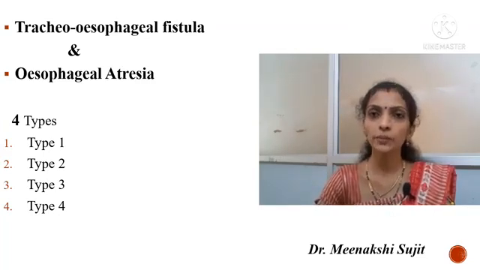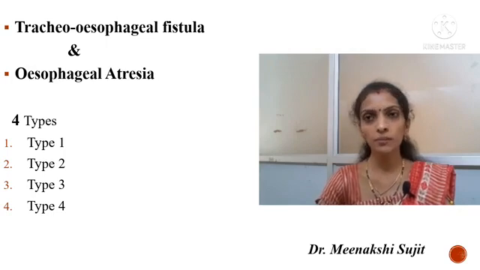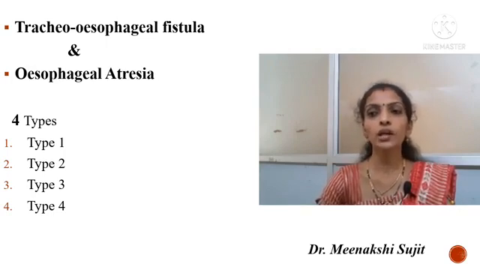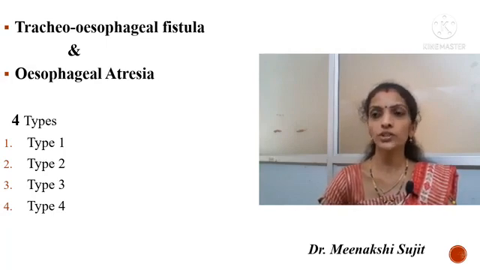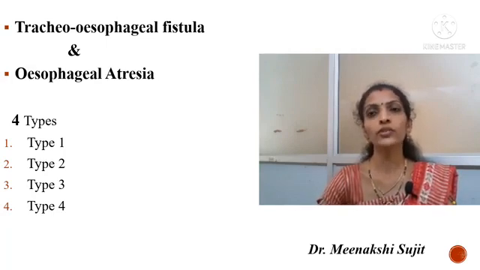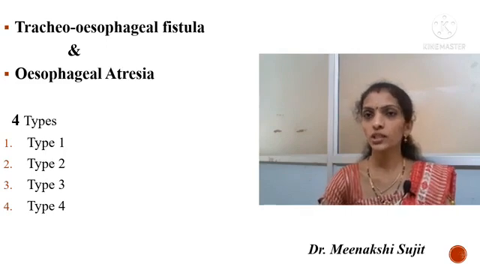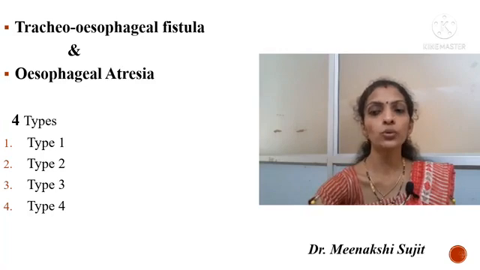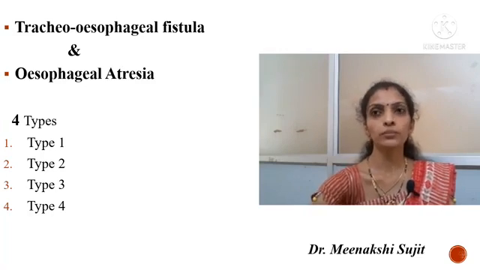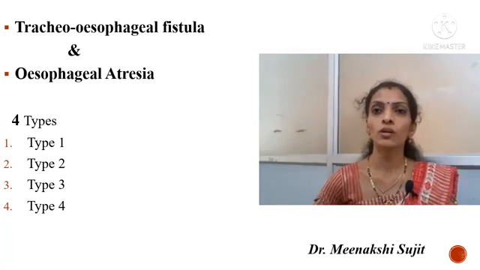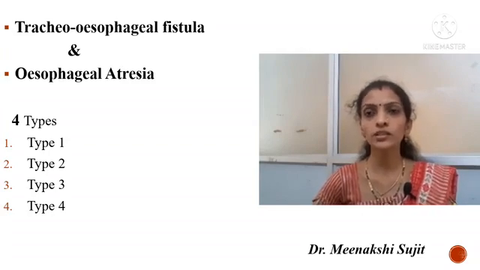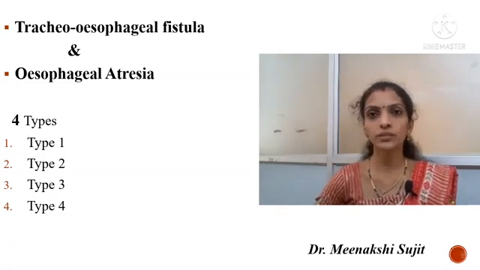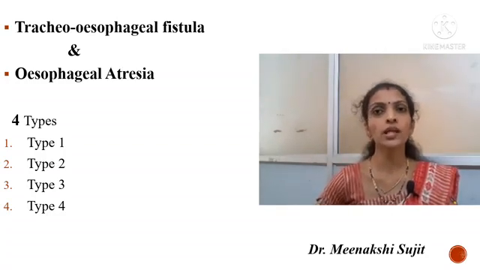Here, while the upper segment of the esophagus ends blindly, the lower segment communicates with the trachea through the tracheoesophageal fistula at or above the level of tracheal bifurcation. This condition comes under type 1. And what is type 2? Upper and lower both parts of the esophagus will end blindly here, with a small portion missing in between. This is type 2.